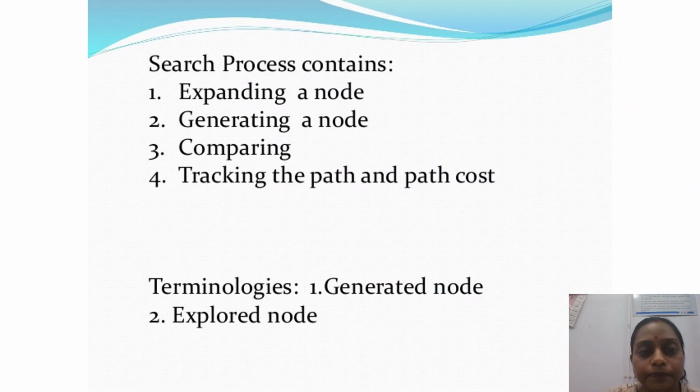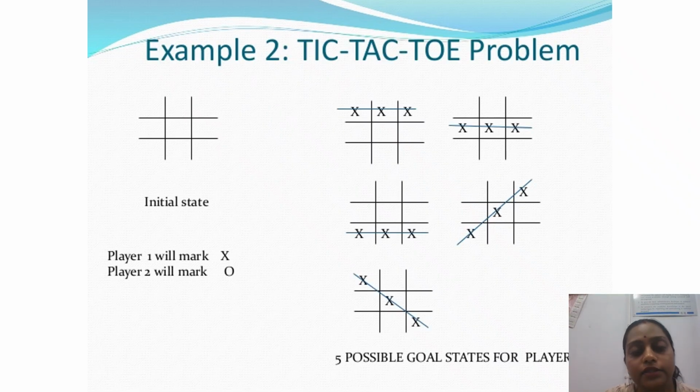So next. This is another example. The example is the tic-tac-toe problem. Now this is a very well known famous problem. This game is known to all of you. Now see what is the initial state. In the initial state, all the positions are vacant. This is again a 3 cross 3 matrix. We can define this as a 2D array.